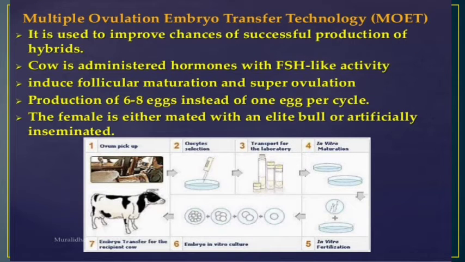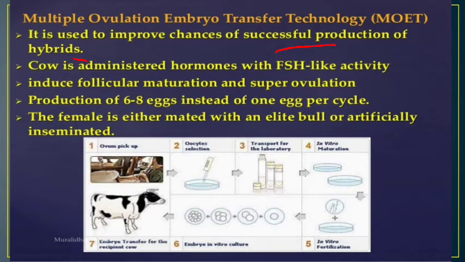This cycle occurs every month, and in each cycle there is the release of one egg. That means एउटा साइकलमा एउटा एगको रिलिज हुन्छ. So it is used to improve chances of successful production of hybrids.